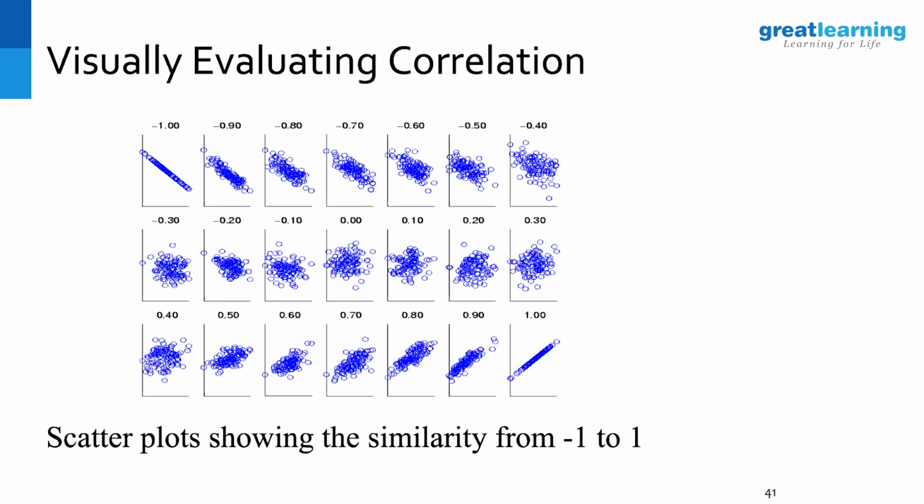Correlation. Now correlation is the next important point. We talked about correlation as a linear relationship between two variables. I think we saw that chart and the maps and how correlation looks. If the variables are linearly related, which means those two are moving in some relation with each other, if one variable is moving, the other variable is also bound to move. The question is, if one variable is moving upwards, is the other moving in the same direction or in the opposite direction, and by what extent? That defines the correlation value.